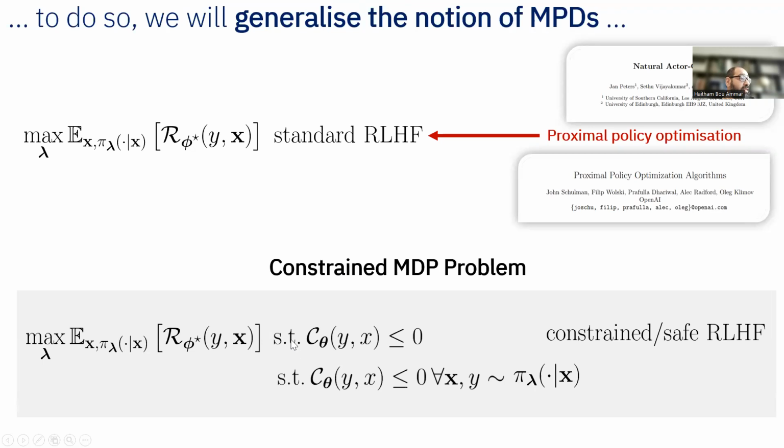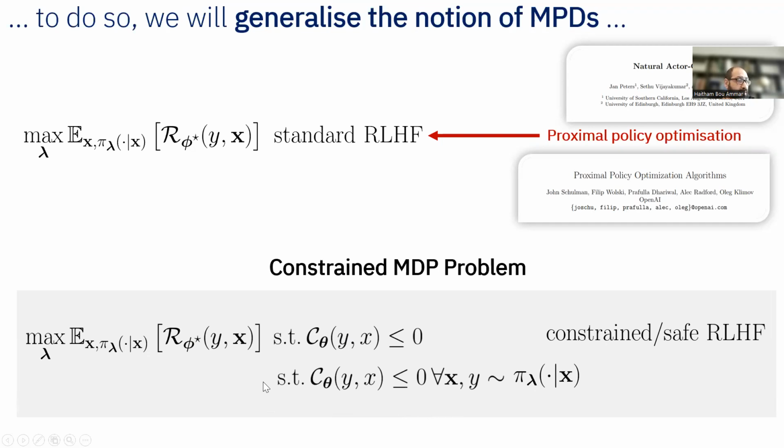But please notice that we now have a constraint that we want satisfied. So this gives me the feasibility procedure. I want, subject to C theta star of Y and X, to be less than 0. So I want this to be feasible with respect to that safe or constraint RLHF.